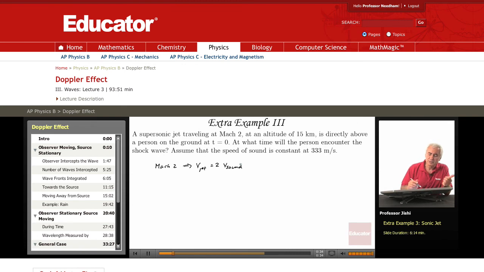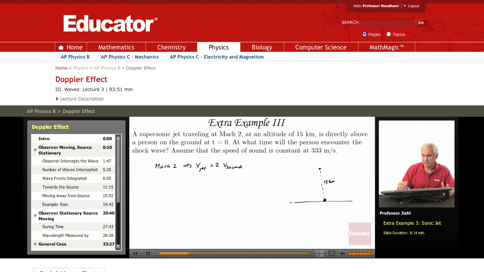So it's flying at twice the speed of sound, and it's at an altitude of 15 kilometers, or 15,000 meters. It's directly above a person on the ground. So the plane is here, and it's 15 kilometers above, and at t equals 0, the plane is directly above the person here. The question is, at what time will the person encounter the shock wave?